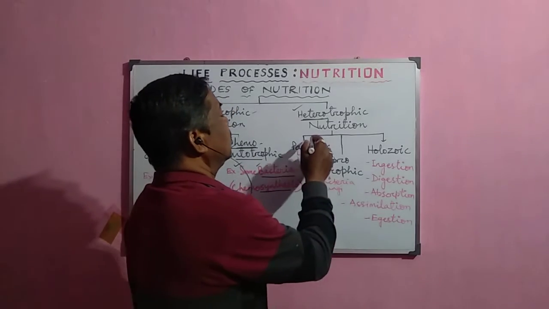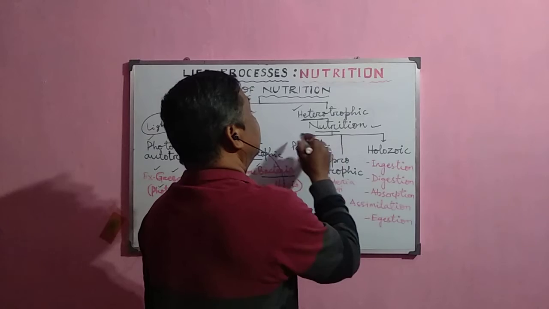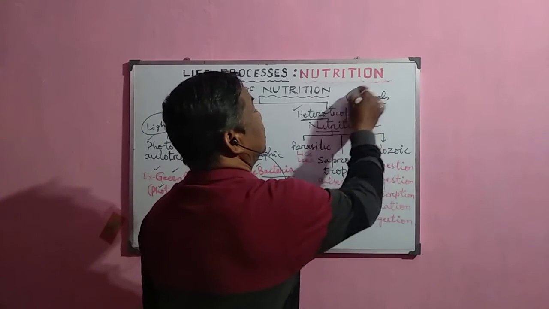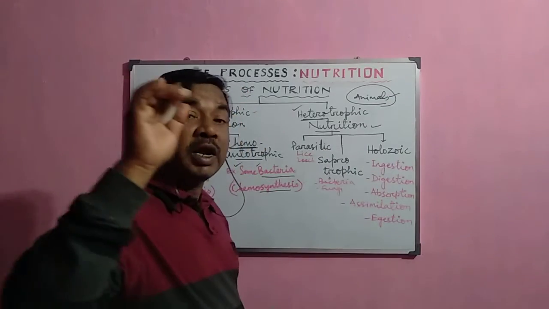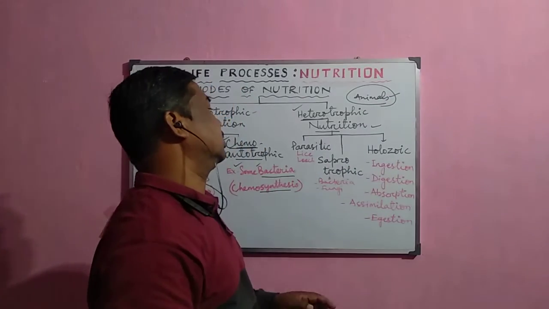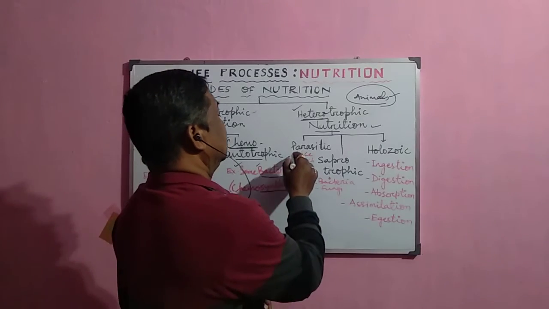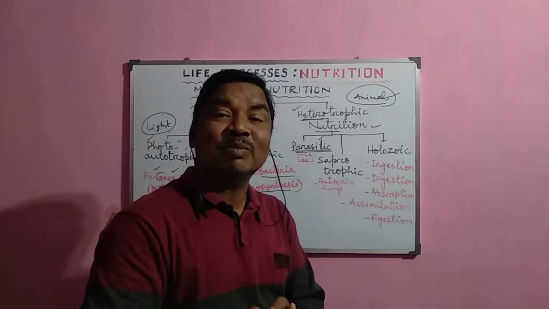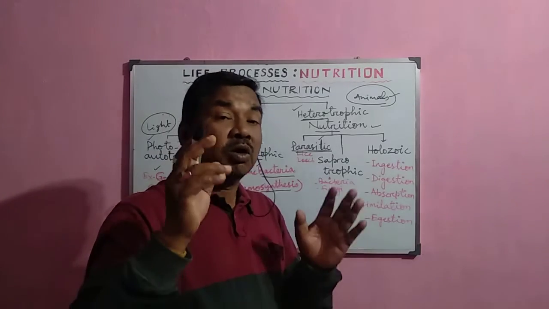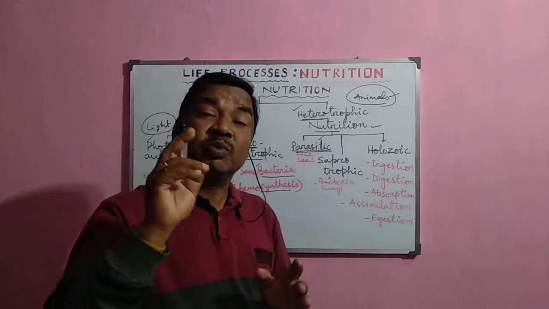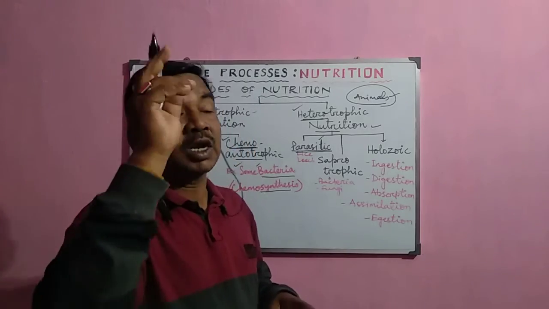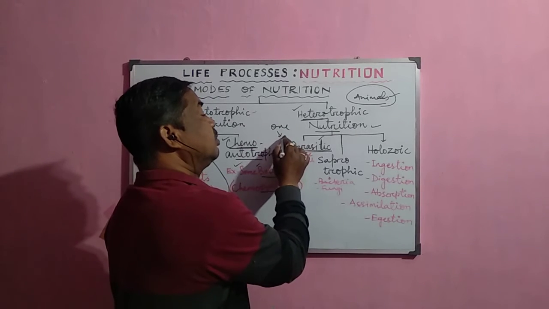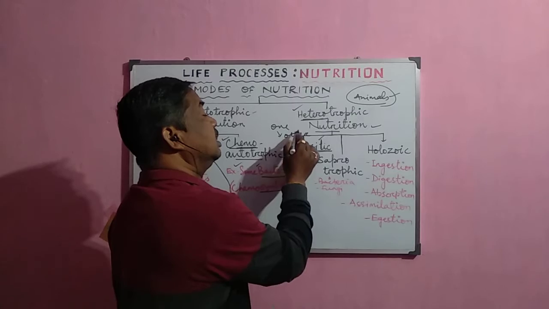And this heterotrophic mode of nutrition is normally performed by the animals, and the animals perform different types of heterotrophic nutrition. Some organisms perform the parasitic mode of nutrition. Then what is this parasitic mode of nutrition? It is when one organism derives its food from other living organisms. So suppose it is one organism, but it derives food from another organism or another animal.